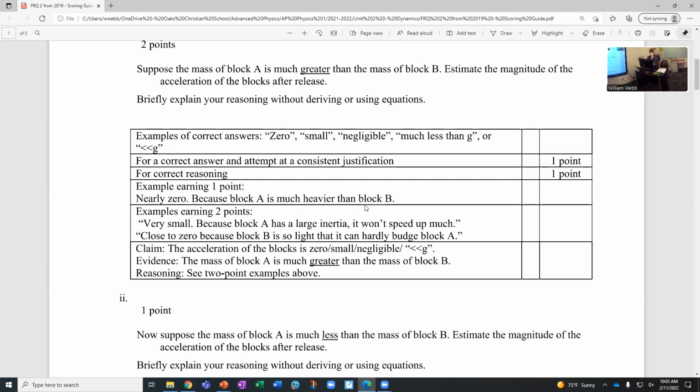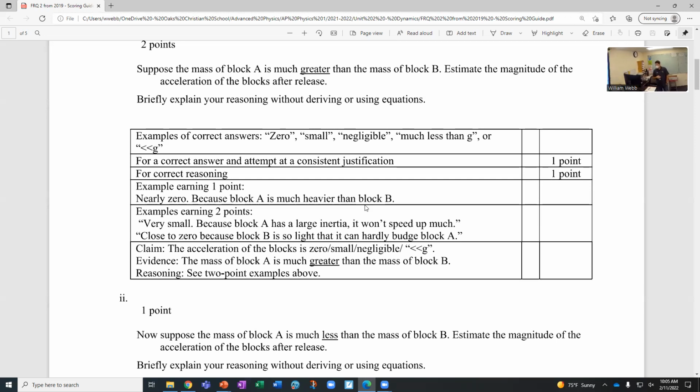Nearly 0 because block A is much heavier than block B. That will get you 1 point because the nearly 0 is fine. The block A is much heavier than block B, that's just restating the question. It's not really giving a clear rationale. And then the 2 point examples: very small, that's correct.